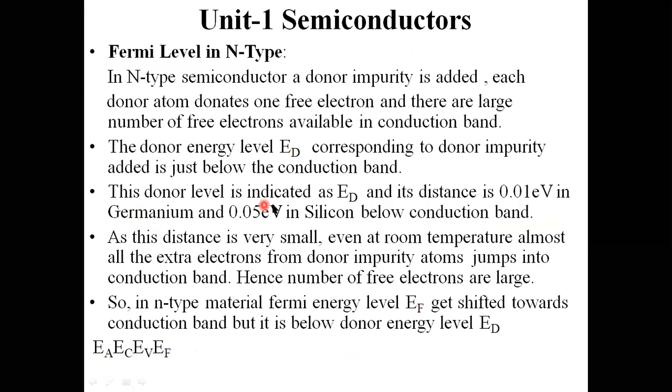This donor level is indicated as ED, and its distance is 0.01 electron volt in germanium and 0.05 electron volt in silicon below the conduction band.